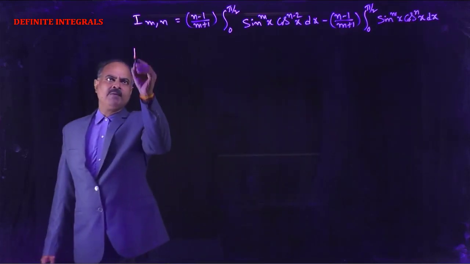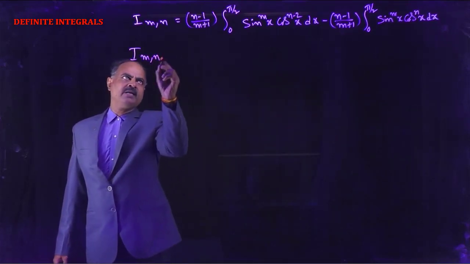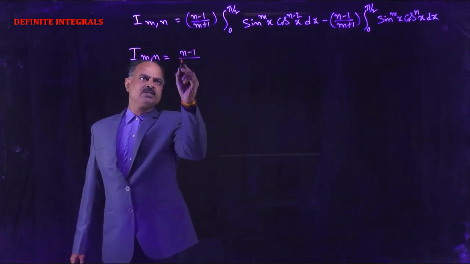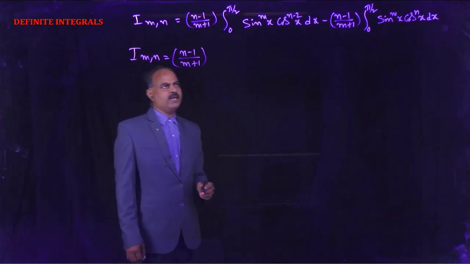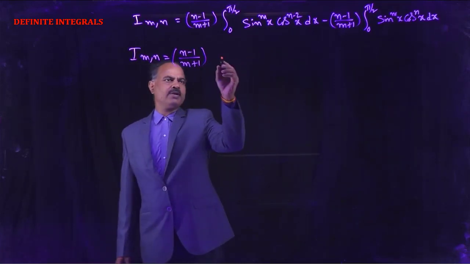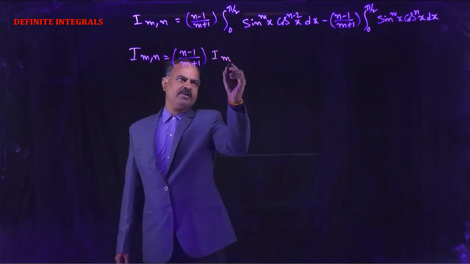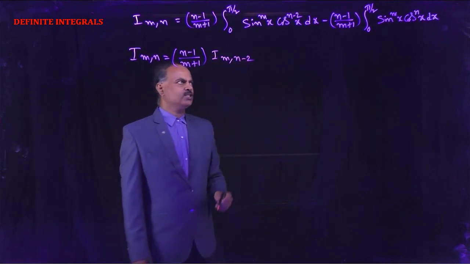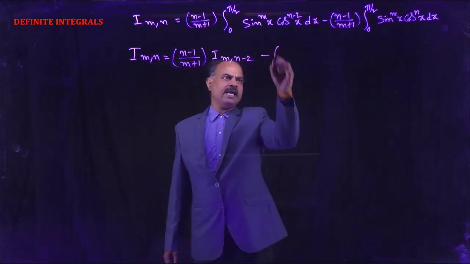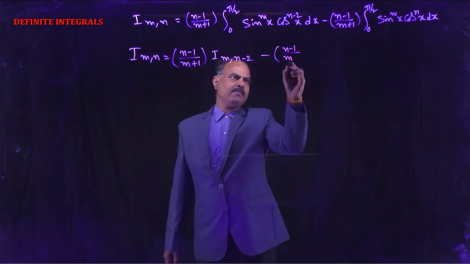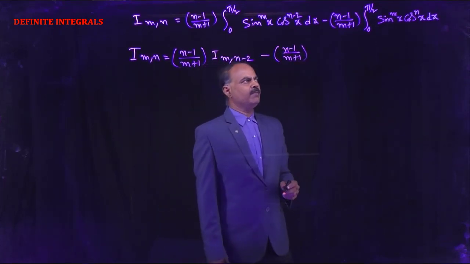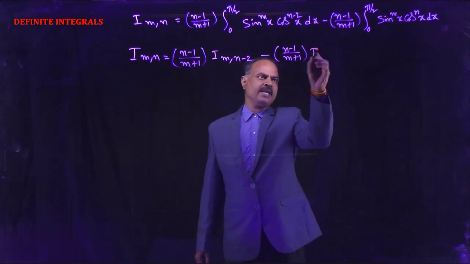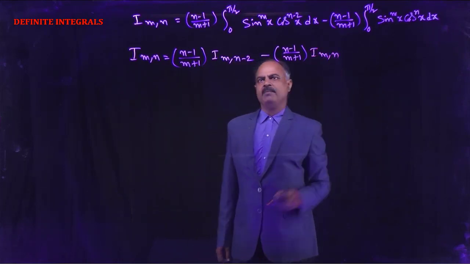Now I(m,n) equals (n-1) by (m+1) into integral 0 to pi by 2 sin power m x into cos power n-2 x. So this can be written as I(m,n-2) minus (n-1) by (m+1) into integral 0 to pi by 2 sin power m x into cos power n x dx, that is I(m,n).